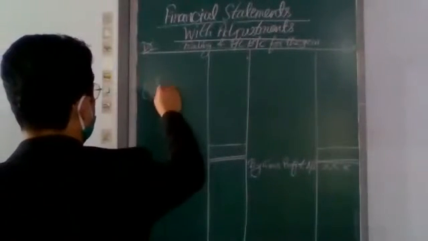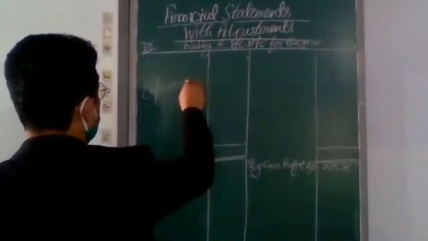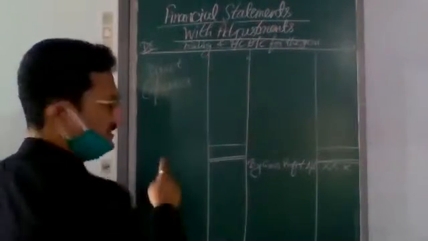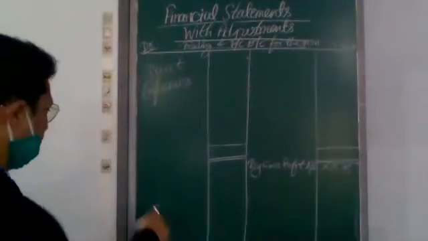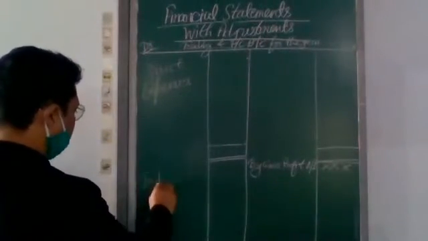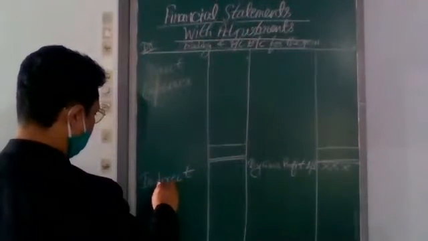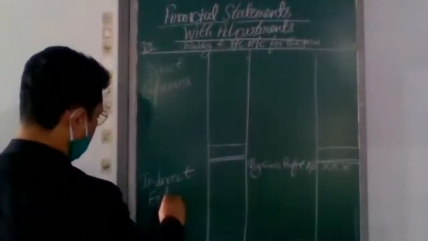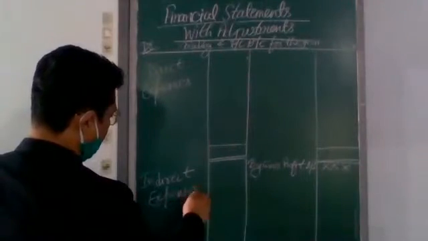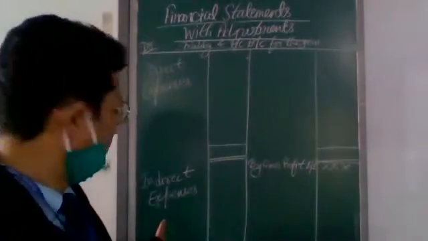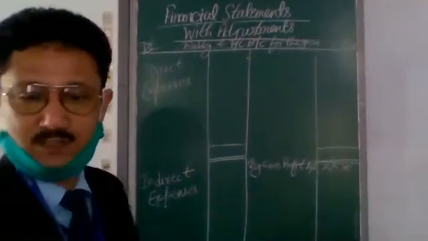And you know very well, direct expenses go in the trading account, indirect expenses on the debit side of profit and loss account.